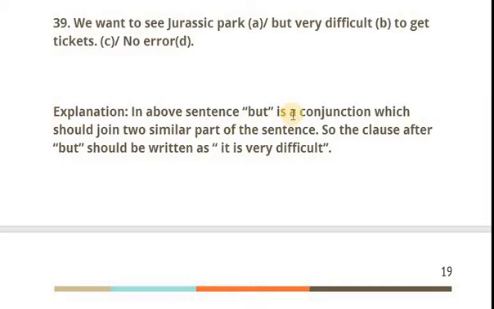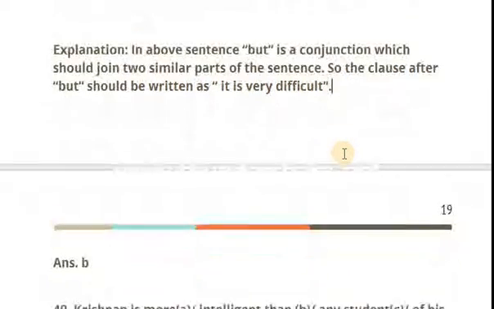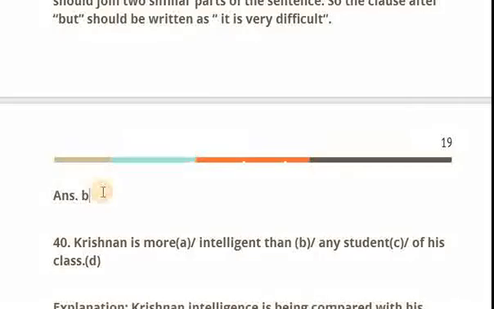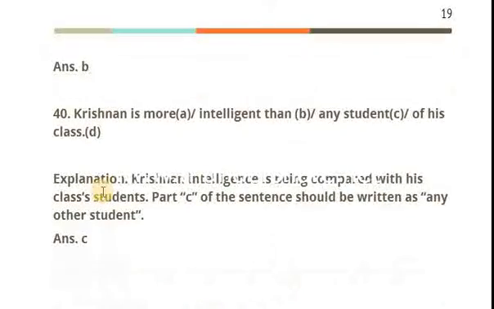In the above sentence, but is a conjunction which should join two similar parts of the sentence. So the clause after but should be written as it is very difficult. Now your answer is B.